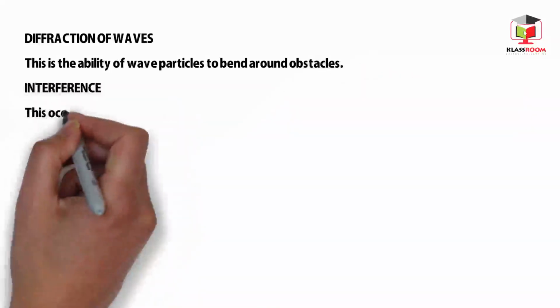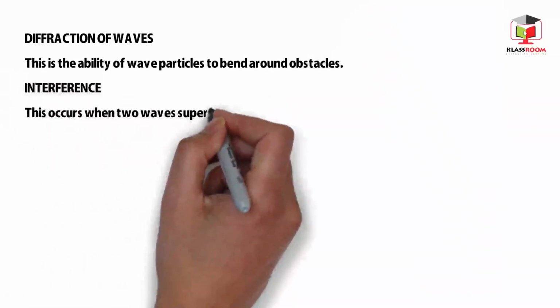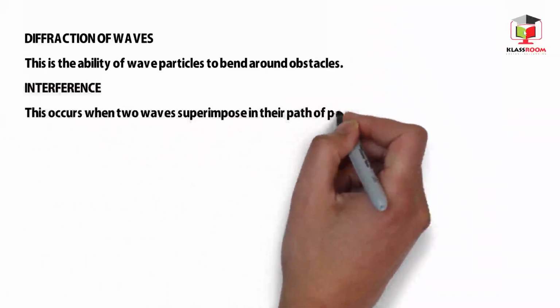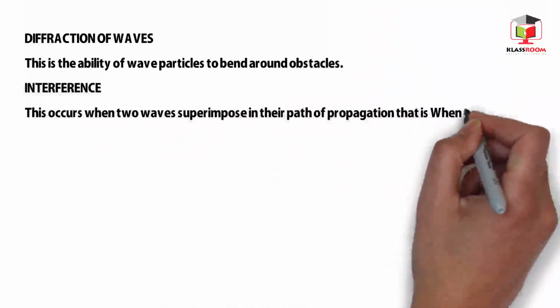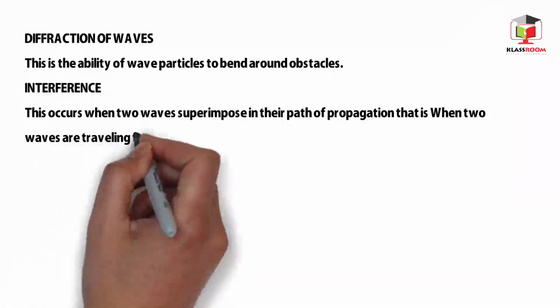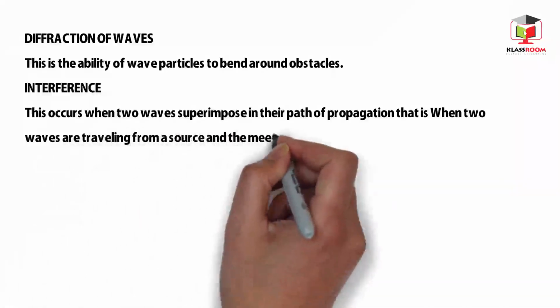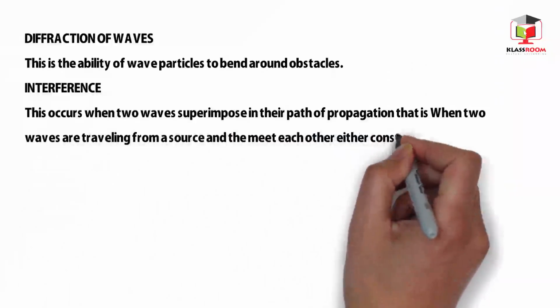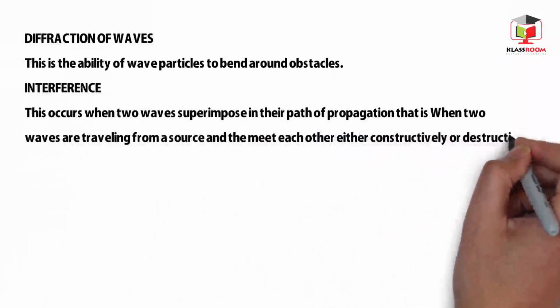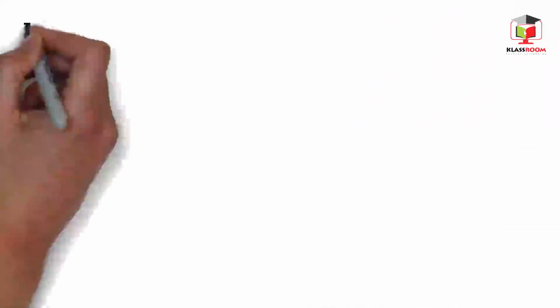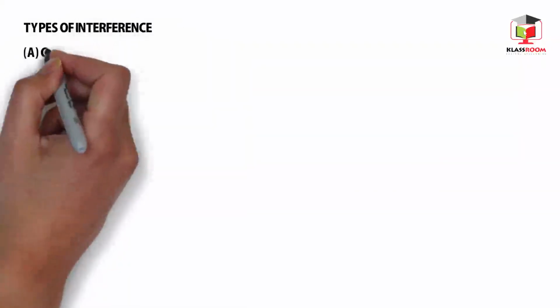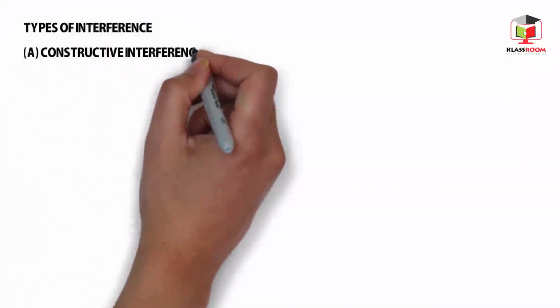Number 4, interference. This occurs when two waves superimpose in their path of propagation. That is, when two waves are traveling from a source and they meet each other, either constructively or destructively. Types of interference. A. Constructive interference.